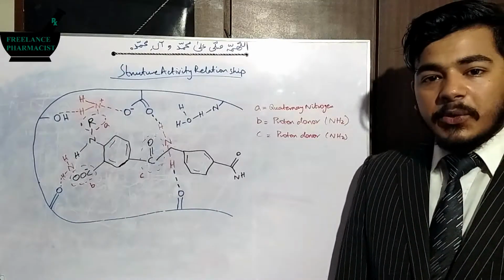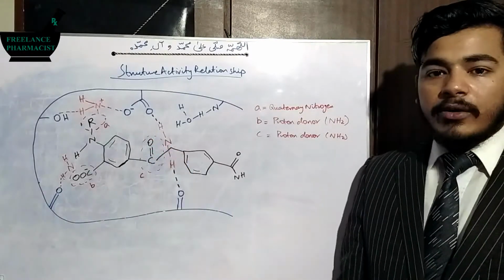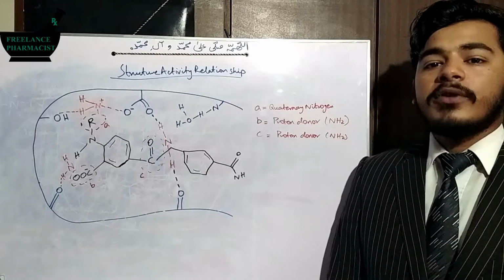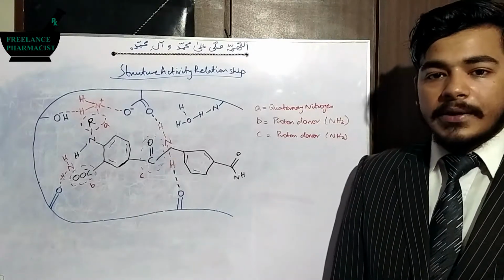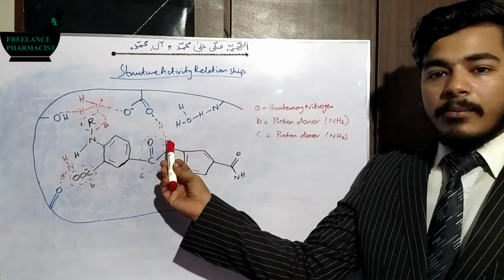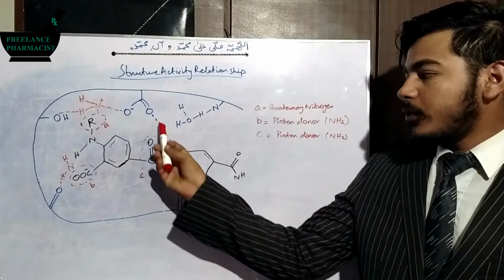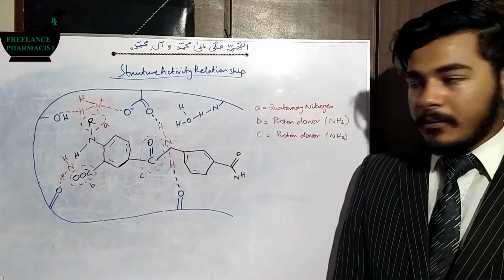So substituting an amine with this component of drug can increase the affinity of the drug to receptor in two ways. I have drawn an amine, this is the nitrogen of amine, and these are the two hydrogens of amine.